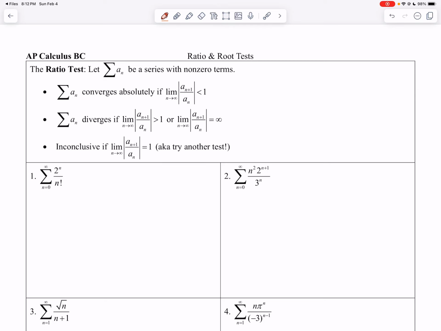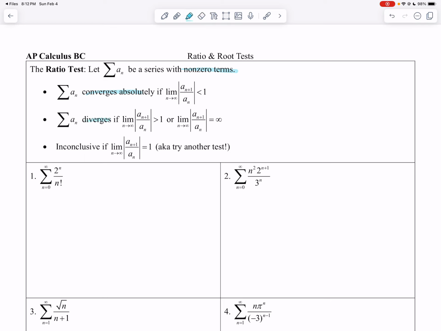Alrighty, so in this video, we are going to be talking about the ratio test. Let the series a sub n be a series with non-zero terms. The series a sub n will converge absolutely if we take the limit as n goes to infinity of the next term, in this case a sub n plus 1, over the original term a sub n, and this is less than 1.